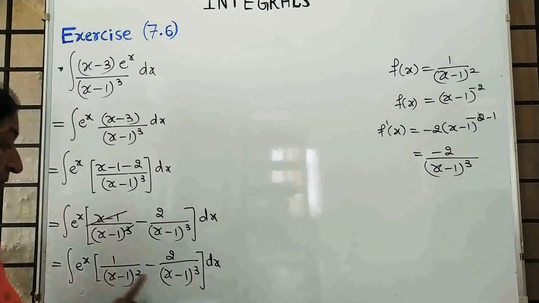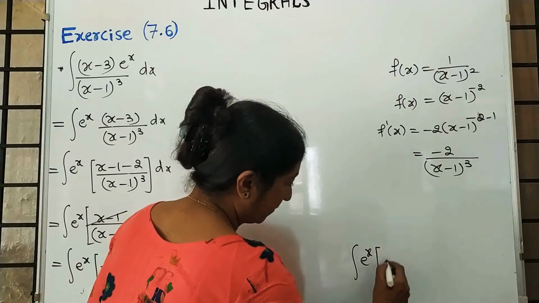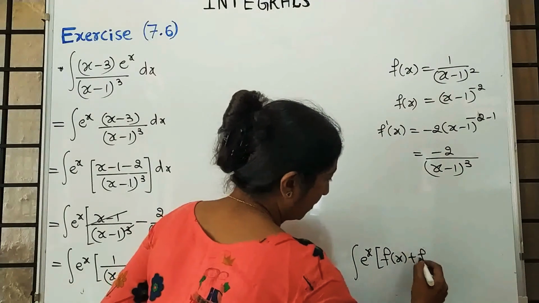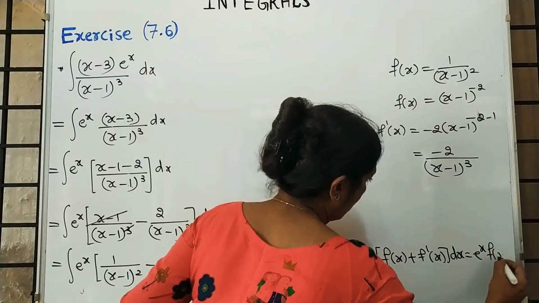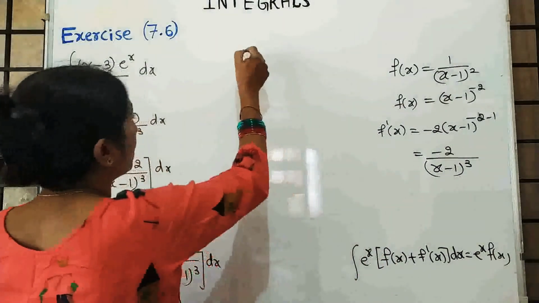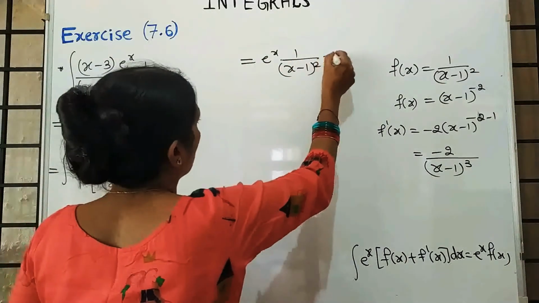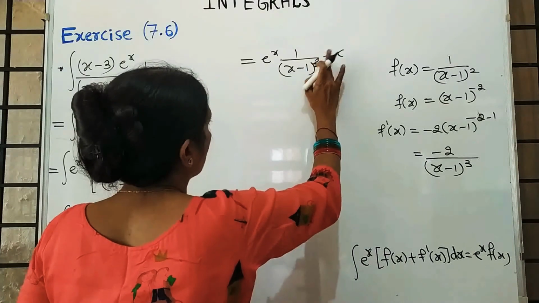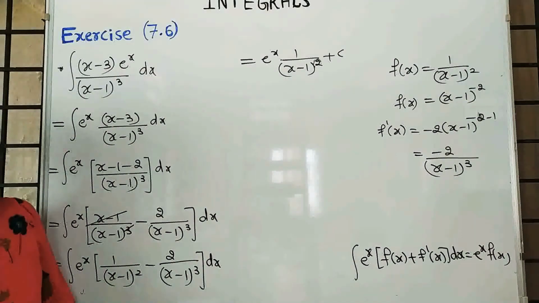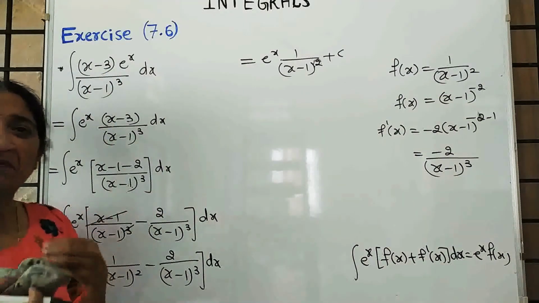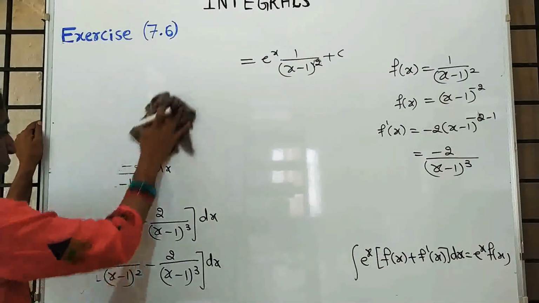It becomes plus 3. That means this example is in the form of e raised to x in the bracket f of x plus f dash of x, and your answer is e raised to x into f of x plus c. So here the answer is e raised to x into 1 upon (x minus 1) whole square plus c. So it is very easy if you know the concept. Otherwise you will simply take tension about how to rearrange that. So if you know the concept, easily you can solve.